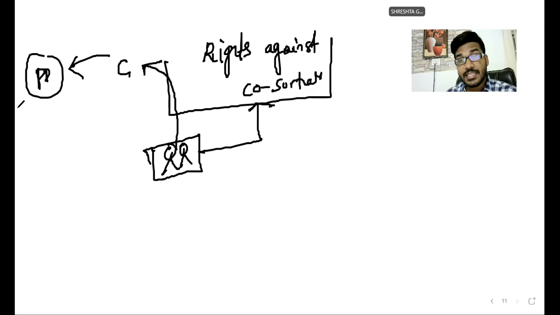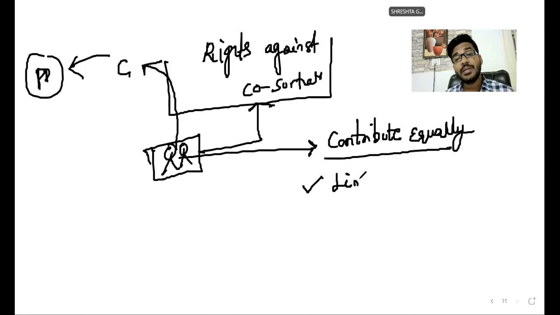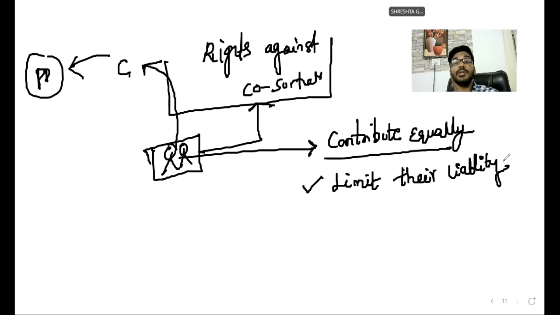Unless otherwise anything is mentioned in the agreement or contract, co-sureties contribute equally. And co-sureties can also limit their liability, so they can limit their liability and they can contribute equally.